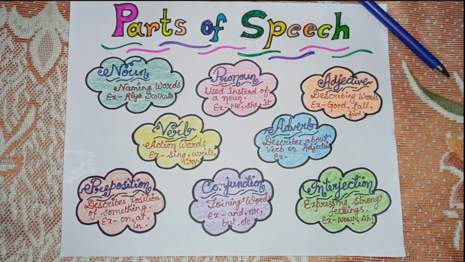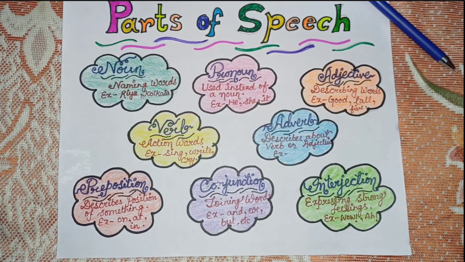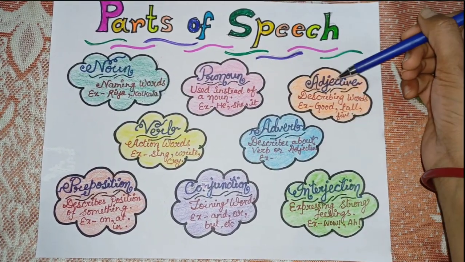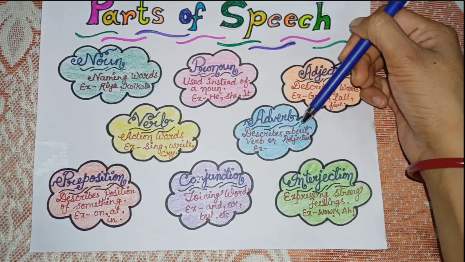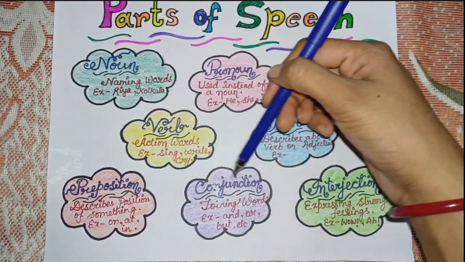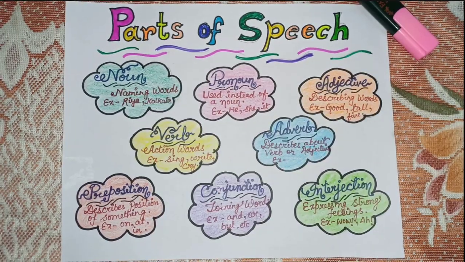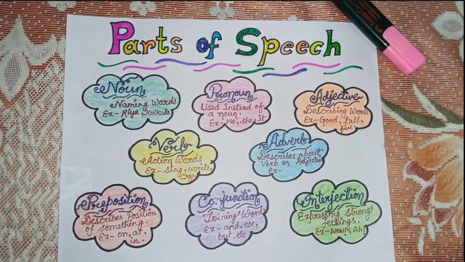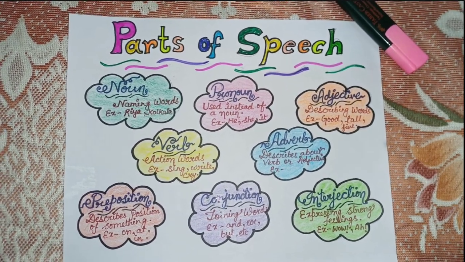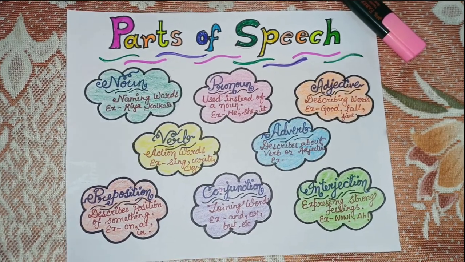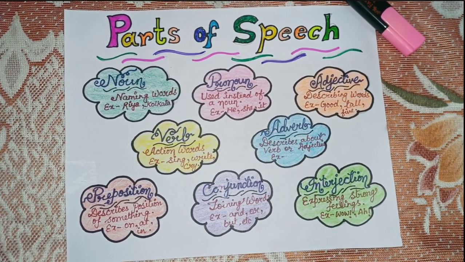So there are various parts of speech which we use. Those are noun, pronoun, adjective, verb, adverb, preposition, conjunctions and interjections. If I say a sentence like Rahul is sitting on the bench, in this sentence the sentence contains all the various parts of speech.